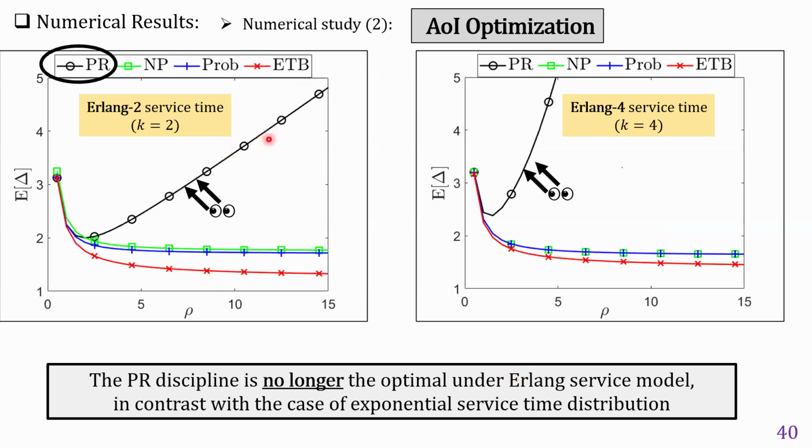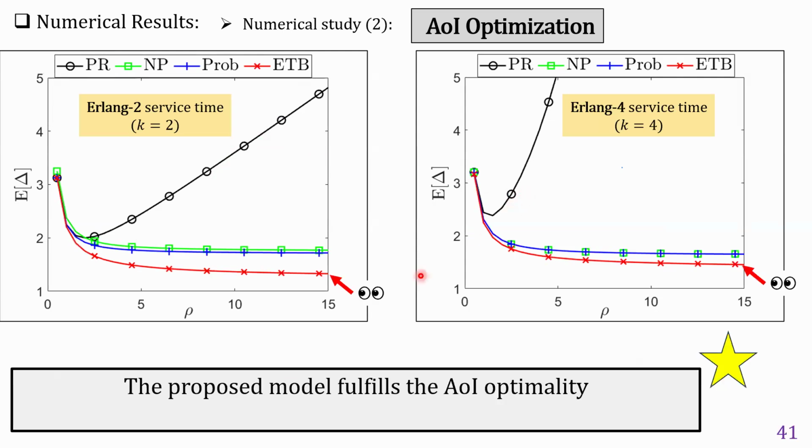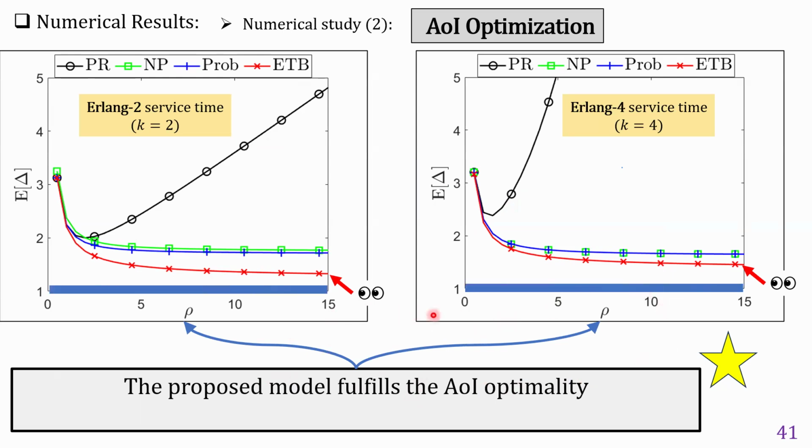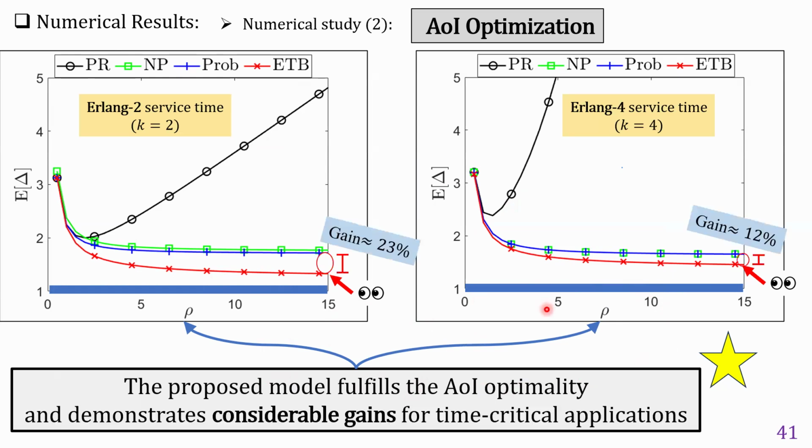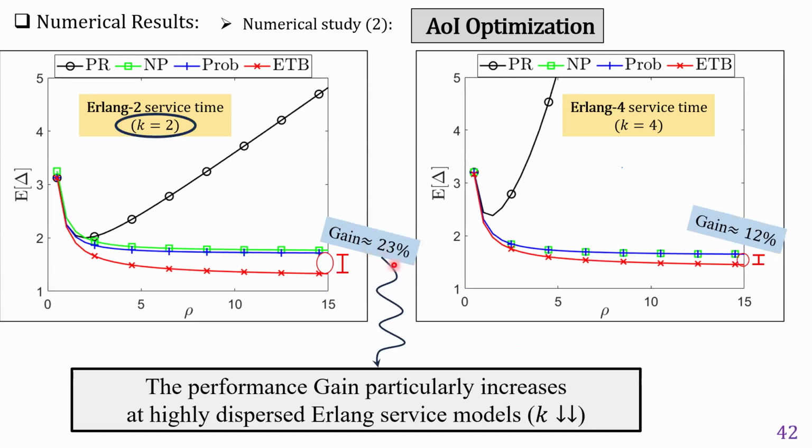As we can see, the preemption discipline is no longer optimal under the Erlang service model, in contrast with the case of exponential service time distribution. However, our proposed model fulfills the age of information optimality through the two settings of the Erlang model and under all different loading conditions. It further demonstrates considerable performance gain for time-critical applications. Moreover, the performance gain particularly increases under highly dispersed Erlang service models.